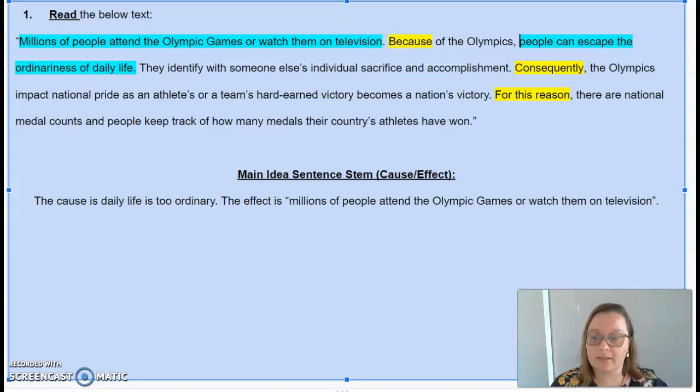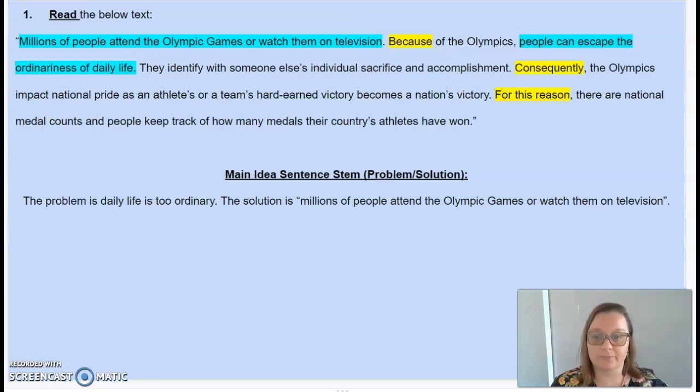Now, let's discuss why this is not problem solution, okay? So another way that you may have responded to this is the problem is daily life is too ordinary, and the solution is that millions of people attend the Olympic Games or watch them on television. So I wouldn't say this is totally wrong. It's not wrong.